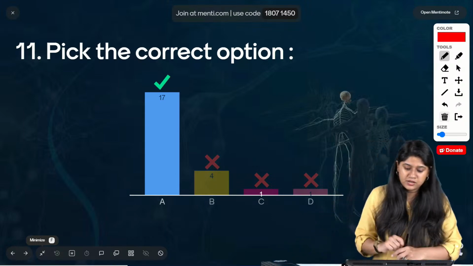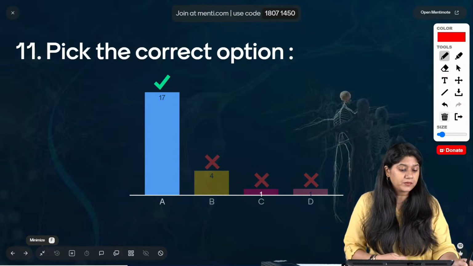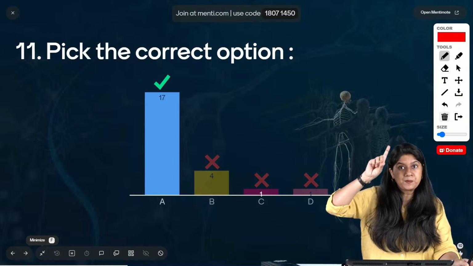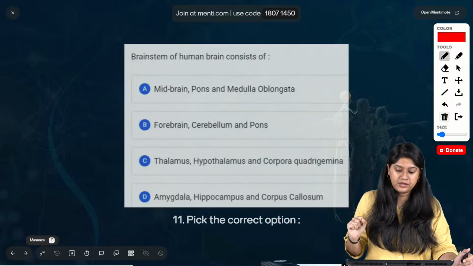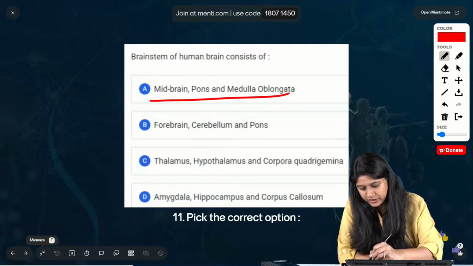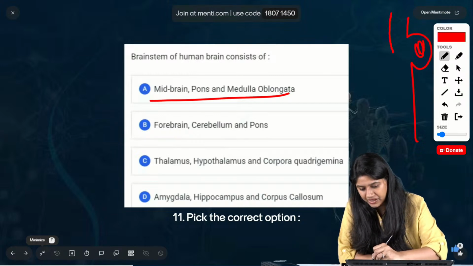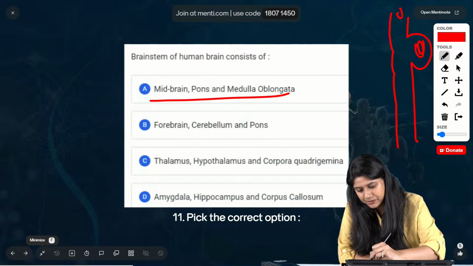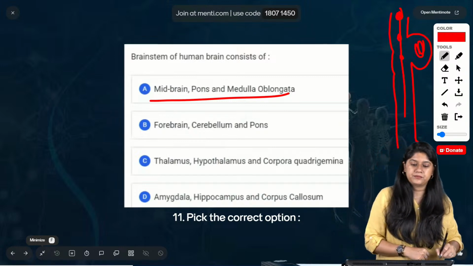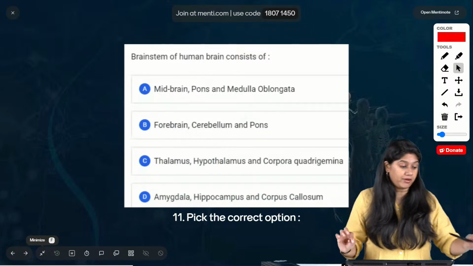Very good. Six of you got confused with the answer, बच्चे. We're talking about the brain stem. Brain stem में last part है basically. उसमें pons है, medulla और mid brain है. Right? We have option A as the correct answer. See, my drawing is not that great, but अगर ये हमारा cerebellum मान के चलें, यहाँ पे we have the structure, right? यहाँ पे है mid brain हमारा. Mid brain के नीचे pons and medulla, ये तीनों ही मिलके हमारा brain stem बना रहे हैं. Okay, now I hope that you will not forget.